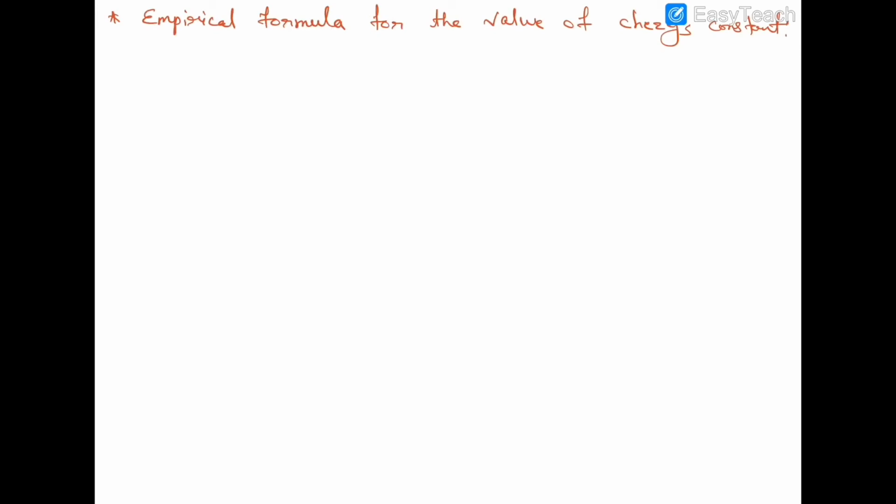Now we see some empirical formulas for the value of Chezy's constant. First of all, we see the dimension of Chezy's constant.